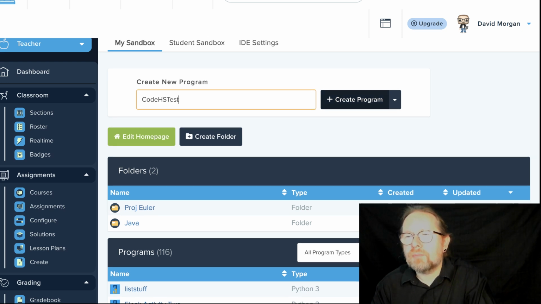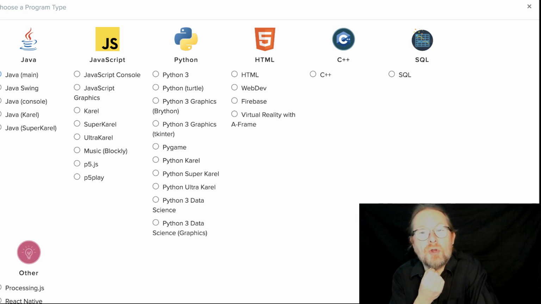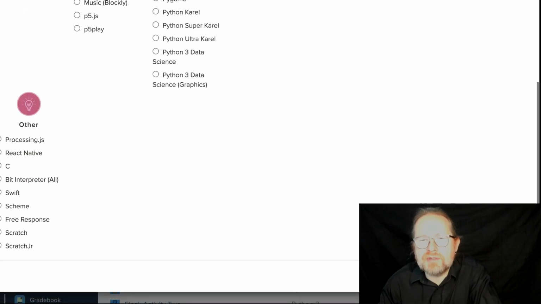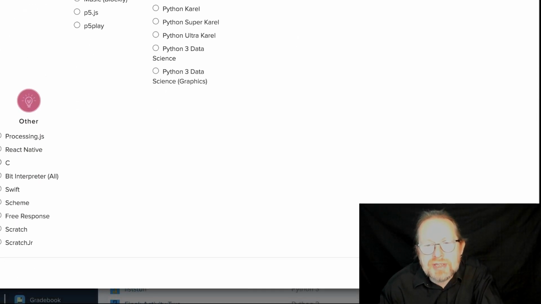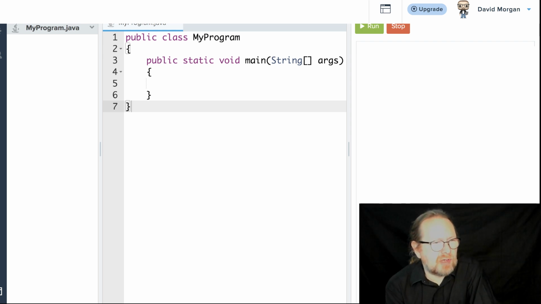Then you click the create program button, and you will get a big long list of languages that CodeHS knows how to code, from C++ to HTML to SQL to Python, JavaScript, and we're going to be doing Java this semester, Java main. There's also other versions of Java, but we're going to be doing the main Java. There's also things down here hiding from us, regular old C without the ++, and Scratch, which is kind of a language for little kids to learn. So we're going to select Java, and then click on Create Program, and we'll get a window that lets us write our code.